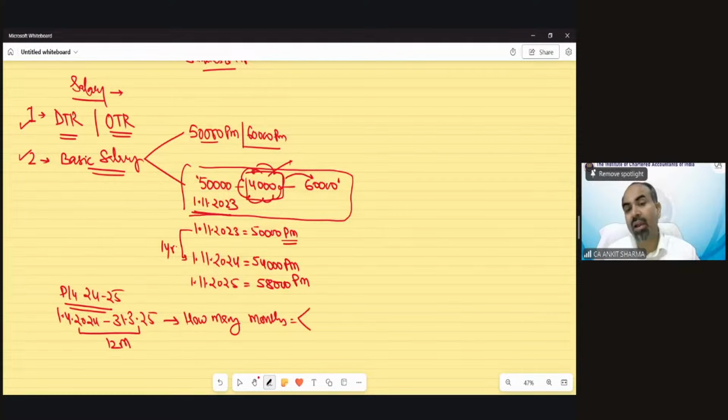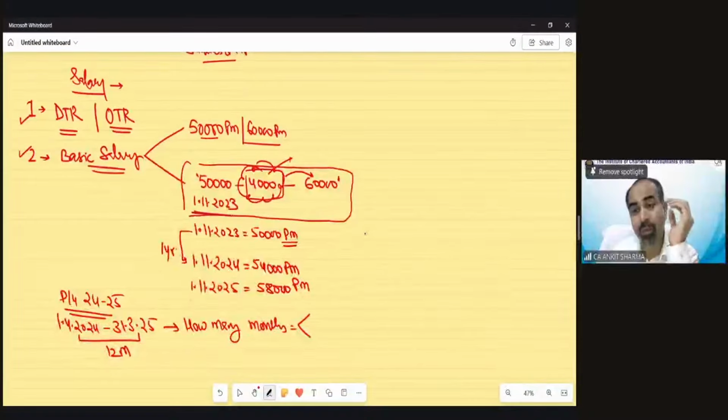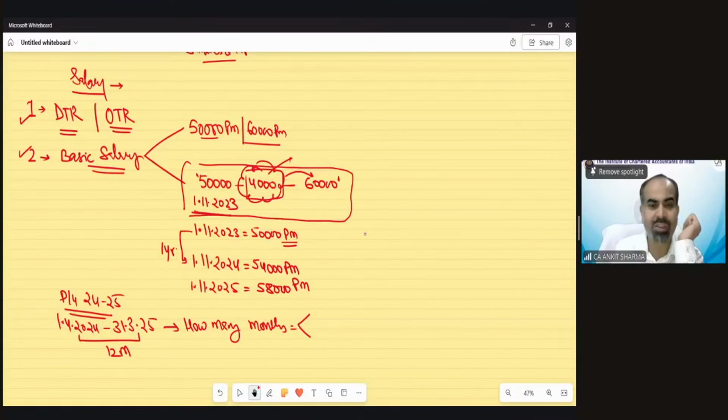How many months salary with which amount? So you have to tell me how many months salary with which amount, so I would be able to calculate the correct salary. So it's pure mathematical. There is no income tax concept going to be there. You would need to solve with income tax provision. This is just simple mathematics.